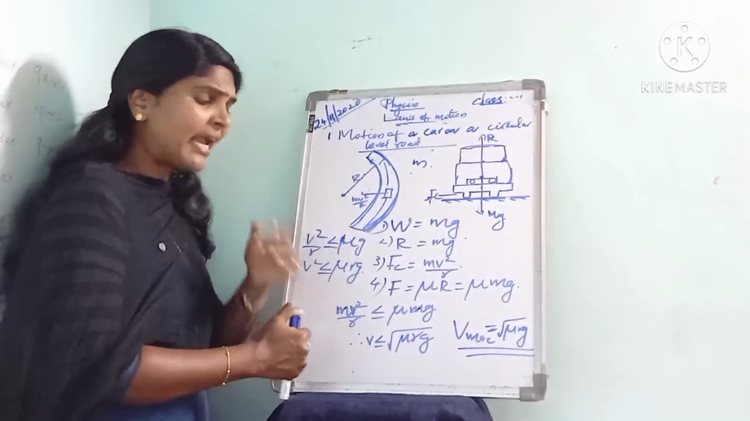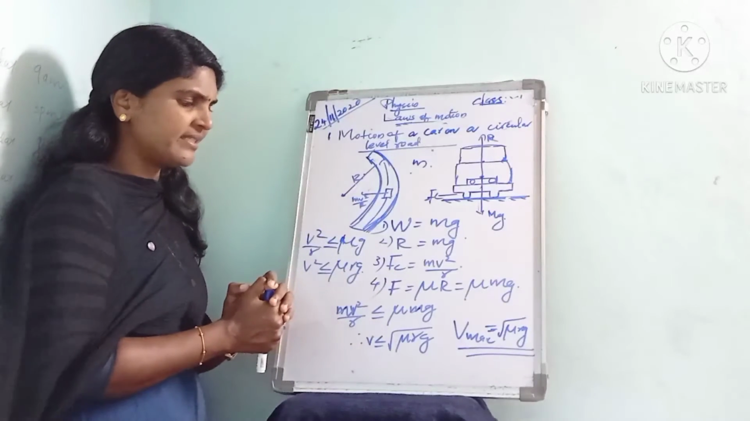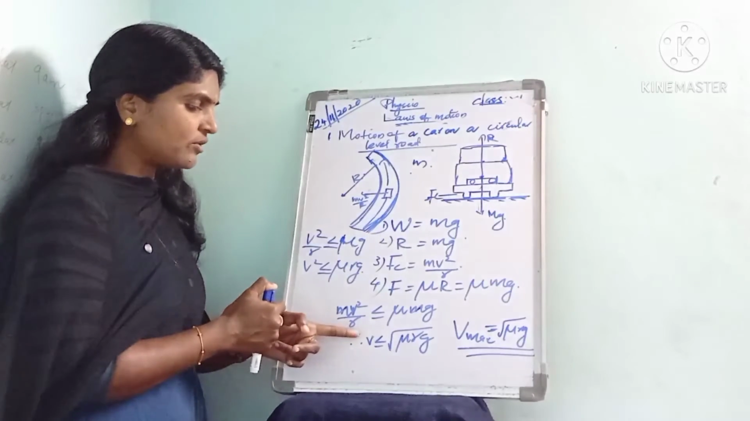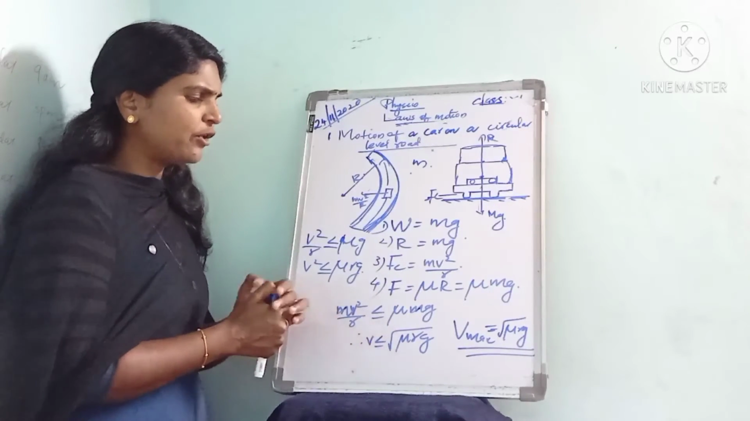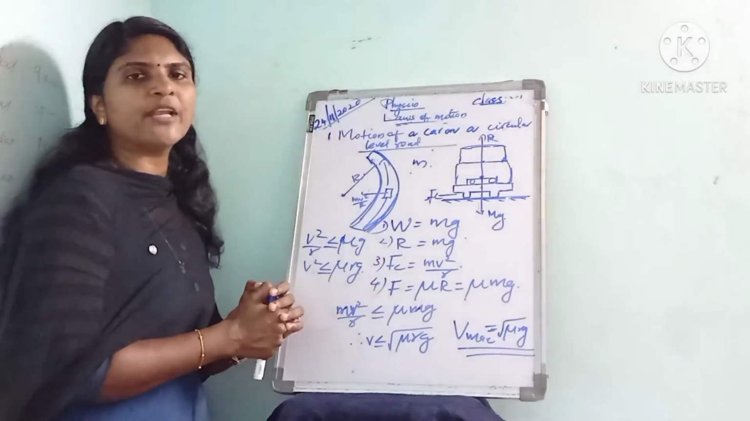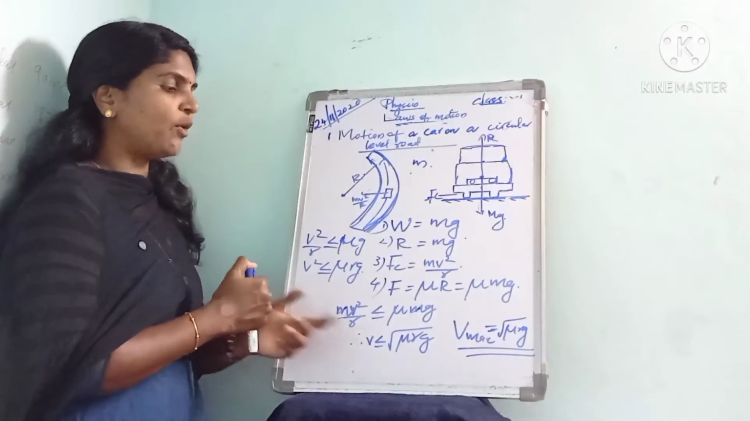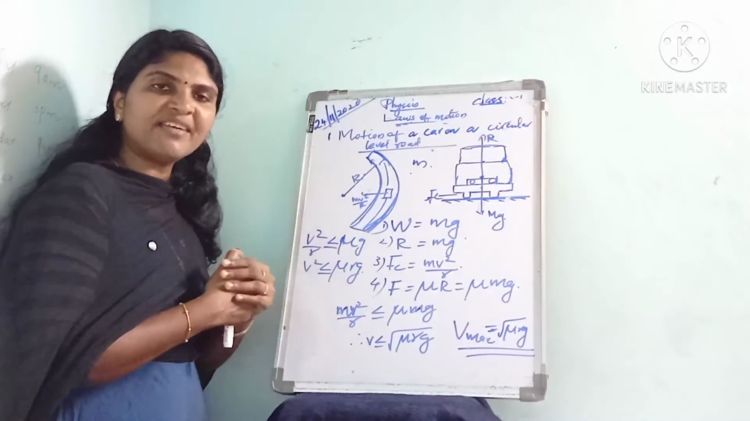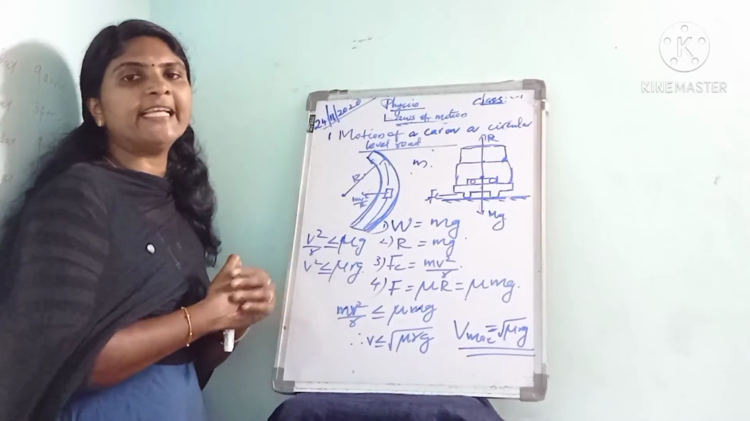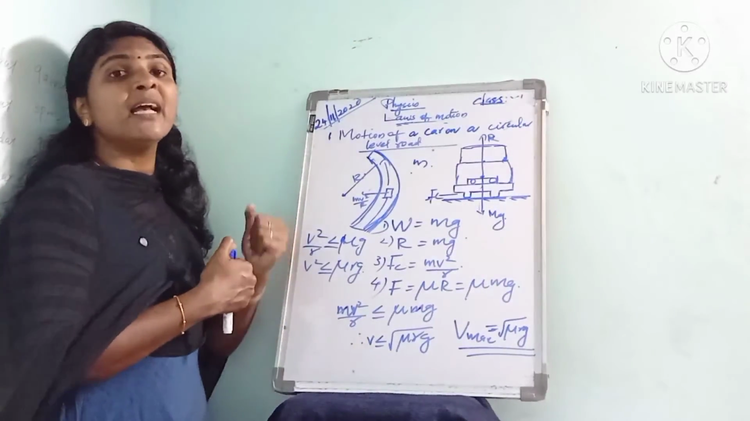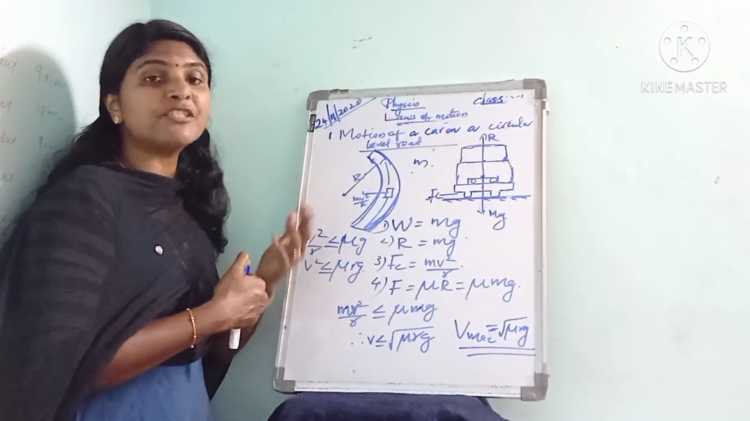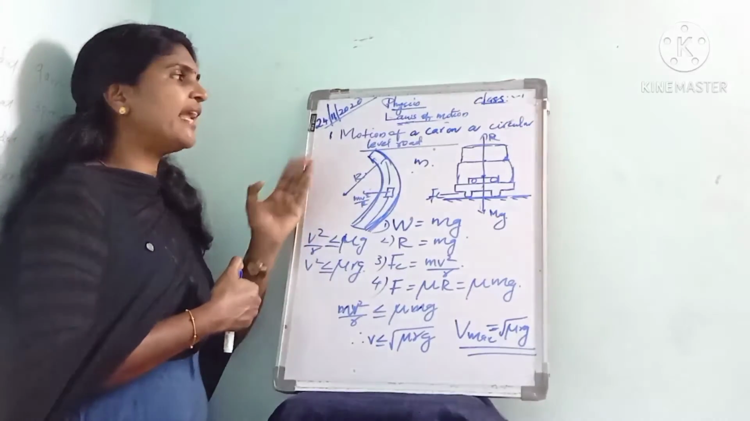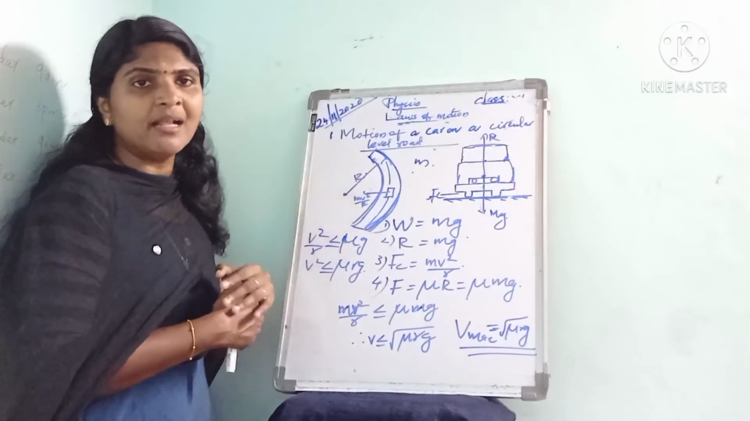For a safe turn, the centripetal force is less than or equal to mu mg. So we can also write v less than or equal to root of mu r g, or the maximum velocity V max equal to square root of mu r g. If the velocity exceeds root mu r g, the car will skid off the road because the maximum available friction is insufficient to provide the necessary centripetal force. That is about the motion of a car on a circular level road.